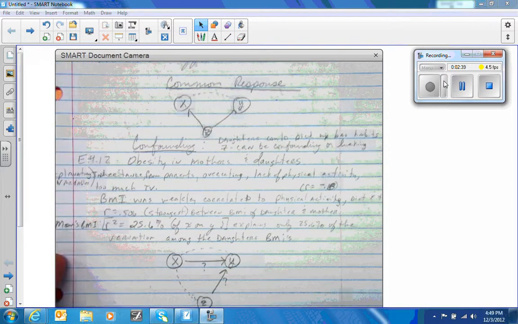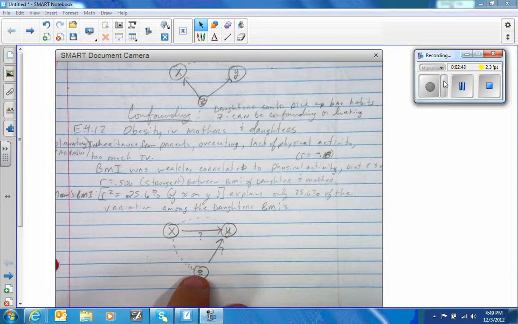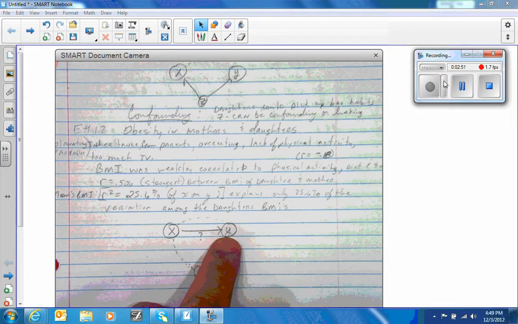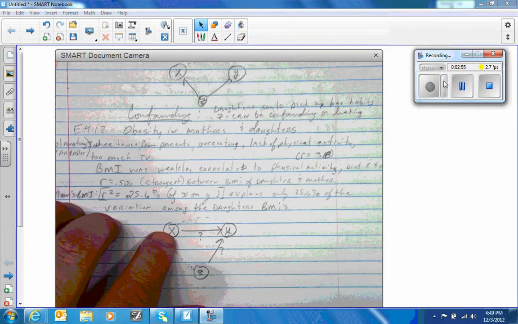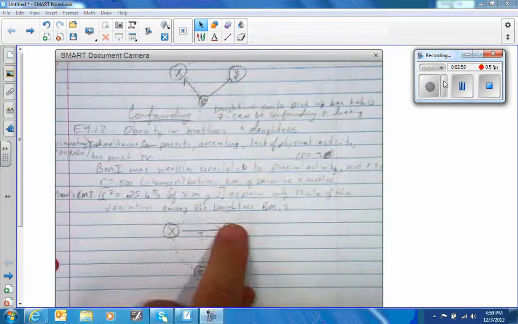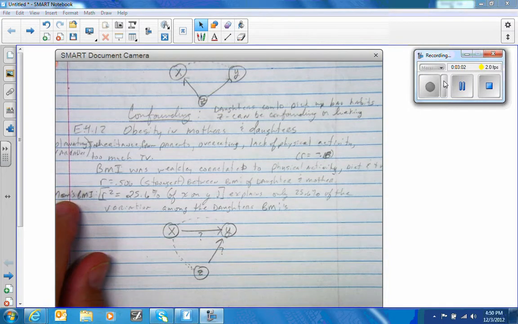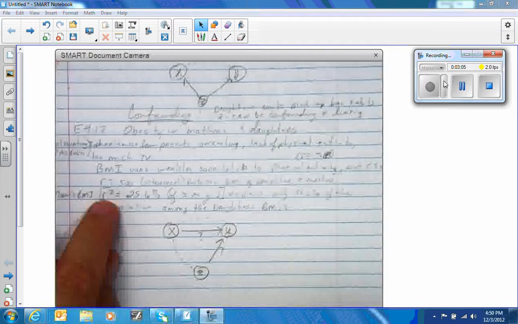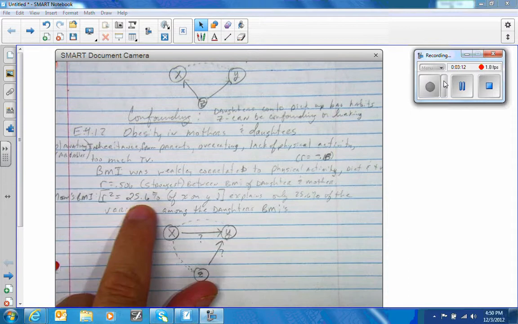So what we have is a situation called confounding, where we know that X causes Y, but we also know that Z also causes Y. All right. Now there is a relationship between Z and X, and also a relationship between X and Y. So what we found out was that the BMI, when we did the R squared, for the mom's BMI versus the daughter's BMI, was 25.6%.